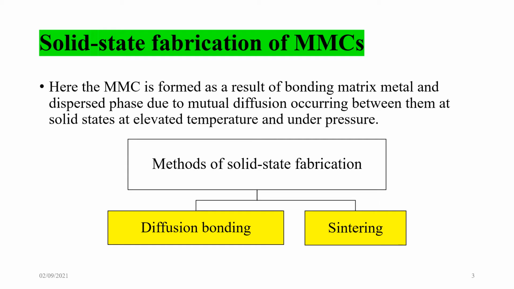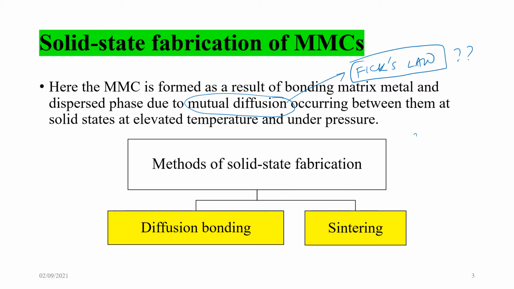So the MMC is formed as a result of bonding of matrix metal and dispersed phase due to mutual diffusion. Recap: what is Fick's law? Fick's law of diffusion. Due to mutual diffusion occurring between them in the solid state at elevated temperature and under pressure.